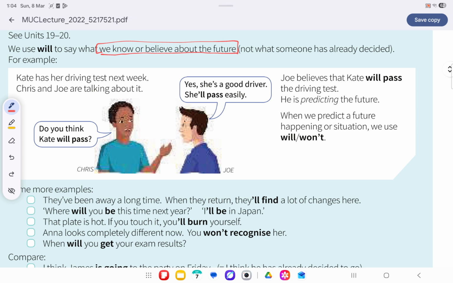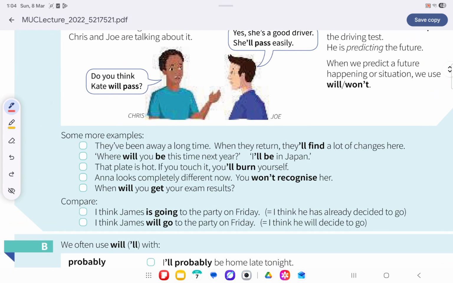So Joe believes that Kate will pass the driving test. He predicts the future.